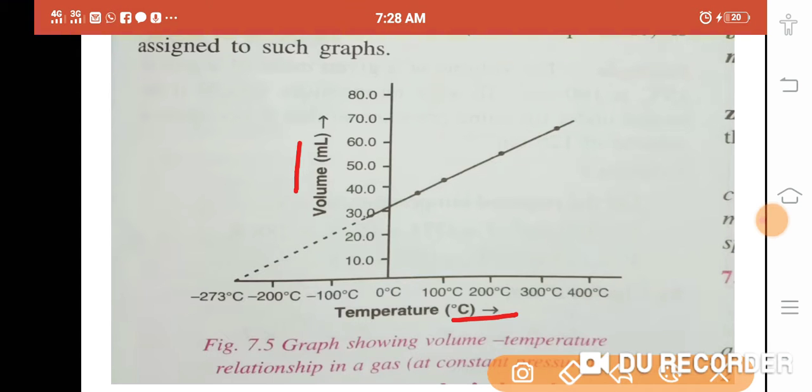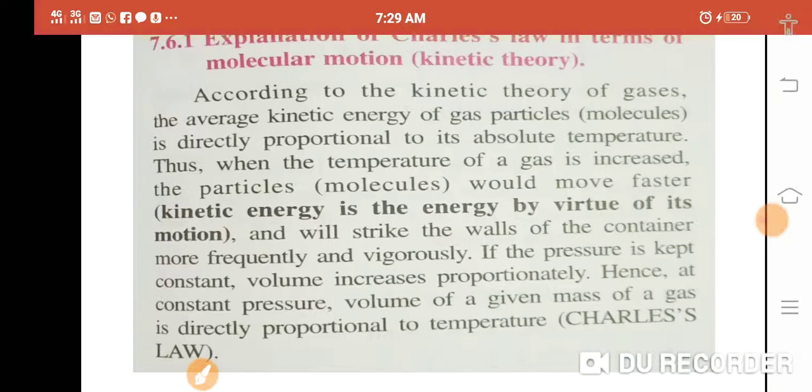At minus 273.15, when the temperature of the gas is minus 273 degrees Celsius, then the volume of the gas will be 0. That is the conclusion of this graphical representation.